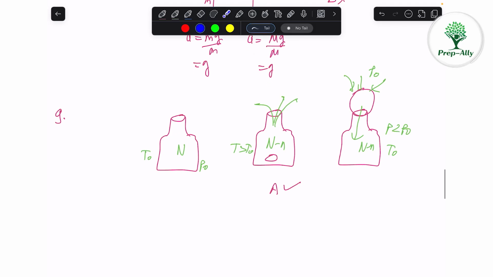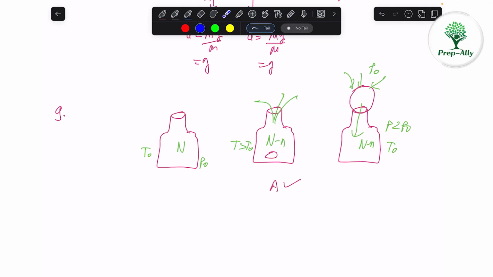The temperature has to drop down, then only the pressure will drop down. So only after the fire is extinguished, the balloon starts going inside. So B is correct. Now C says that the balloon goes inside because inside pressure becomes larger than outside pressure. It's actually the reverse. The inside pressure is lower than outside pressure. That's why the balloon is getting pushed inside. So C is wrong.